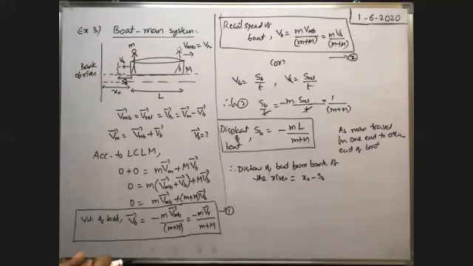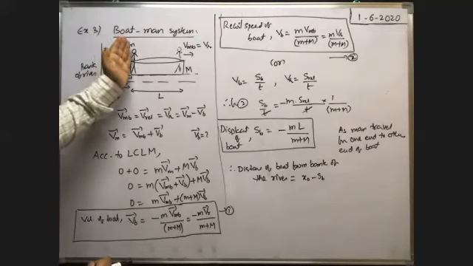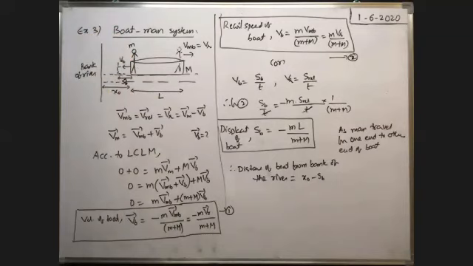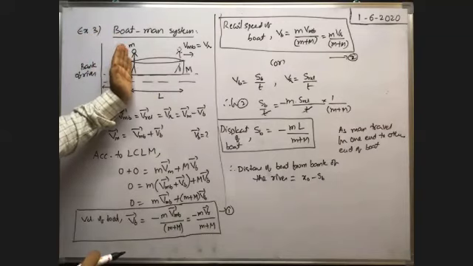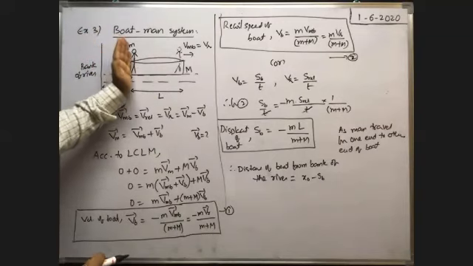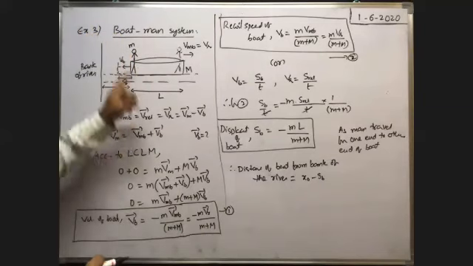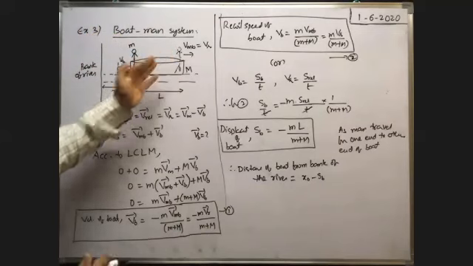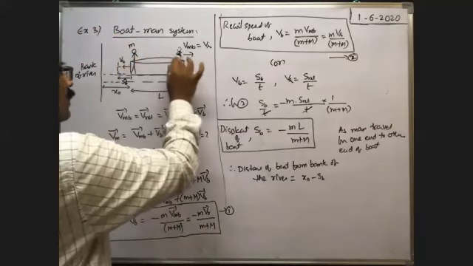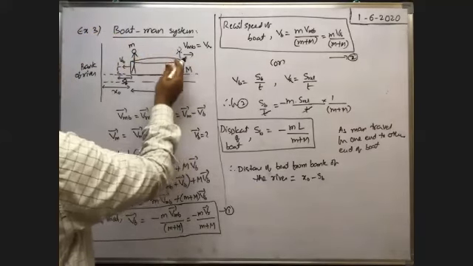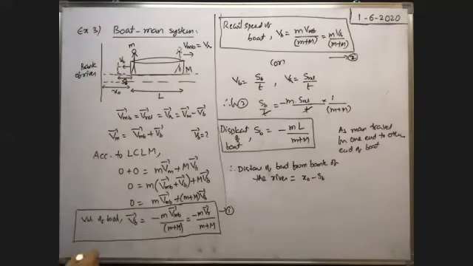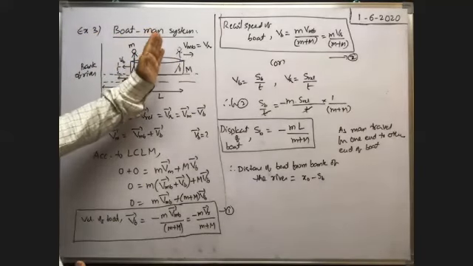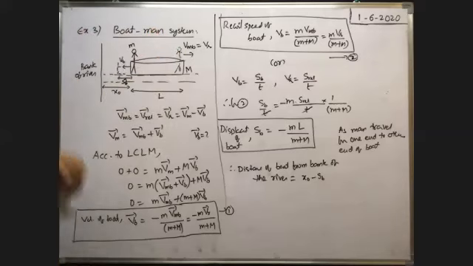Initially, at what distance does the man lie from the bank of the river? Initially, the man lies at a distance x0 only. You see, this end of the boat is at a distance x0, which means initially the man is also at the same distance. But whenever the man travels in the forward direction up to a certain distance, suppose the man travels a distance L with respect to the boat. At the same time, the boat travels a distance SB in the backward direction.